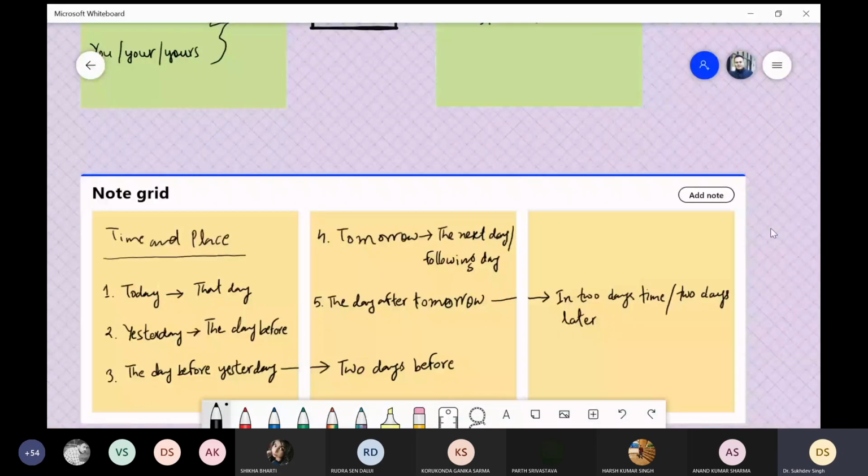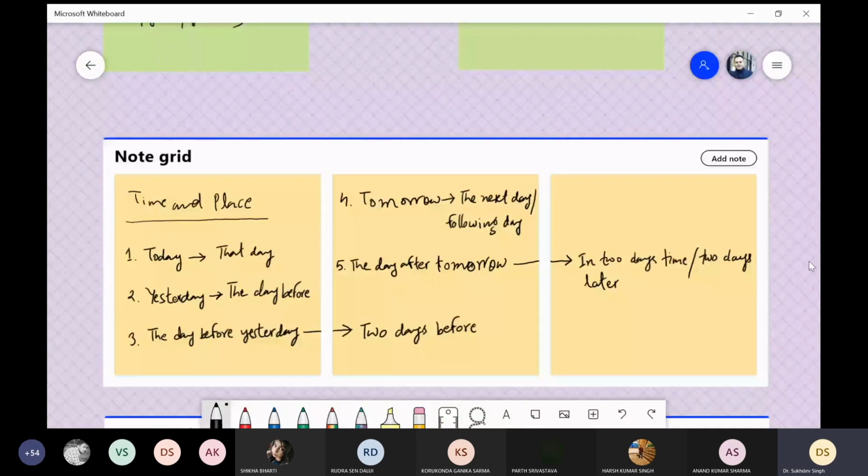Now let us see further changes that you need to keep in mind. For instance, changes of time and place. If in one type of speech there is today, then you convert it into that day. If yesterday comes, then the day before. While converting from one type of speech to another type of speech. If the day before yesterday comes, then you convert it into 2 days before. If tomorrow comes, then you convert it into the next day or the following day. If the day after tomorrow comes, then you convert it into in 2 days' time or 2 days later.